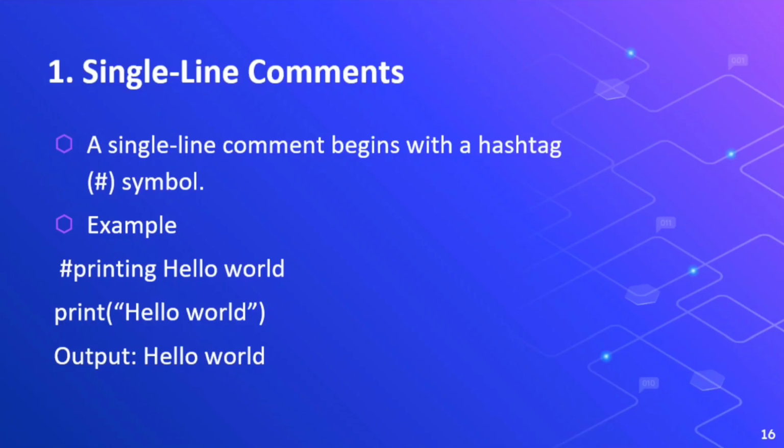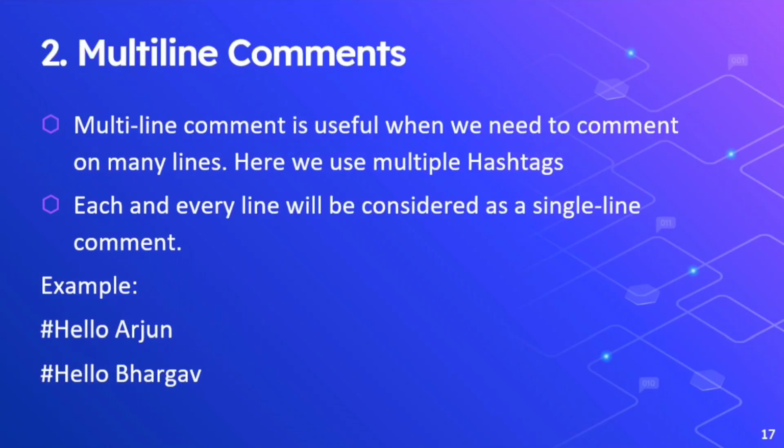If you want to comment out a single line in our program, we have to put a hashtag before the line. After running the code, that line will not appear on the output screen. Multi-line comments: if we want to comment out multiple lines in our program, we use multiple hashtags. So here, using multiple hashtags is called a multi-line comment. Each and every line will be considered a single line comment.